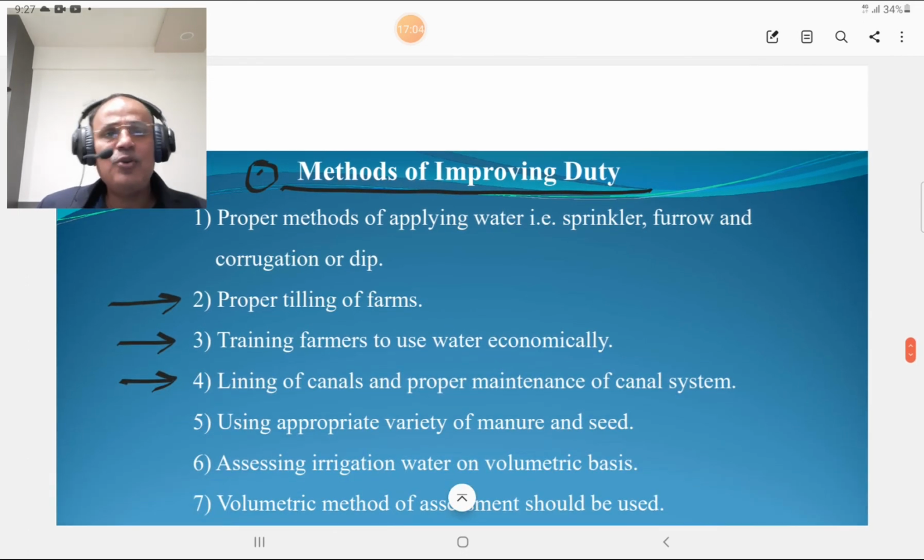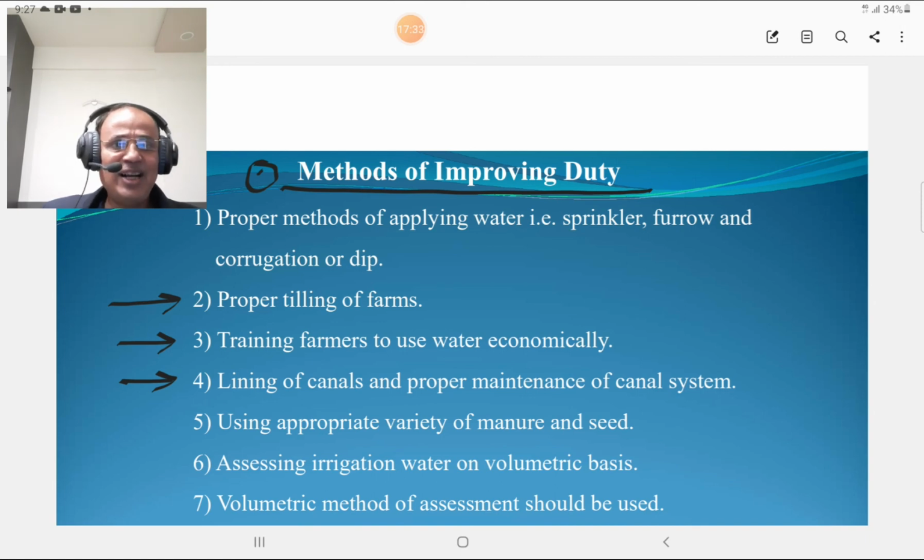Then we are going to discuss the methods of improving duty. The proper method of applying water: sprinkler, furrow, corrugation or dip. These methods affect the duty. Then proper tilling of farms. If the farm is properly tilled, it improves the duty. Training farmers to use the water economically. If water is used economically, it improves the duty.